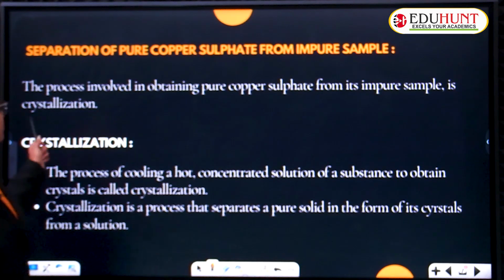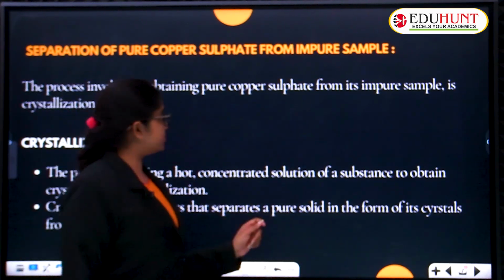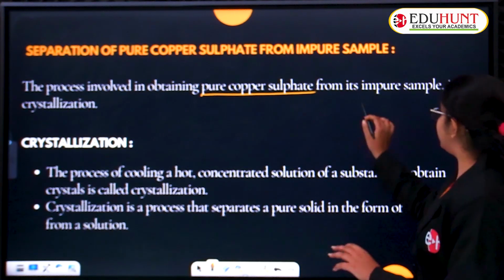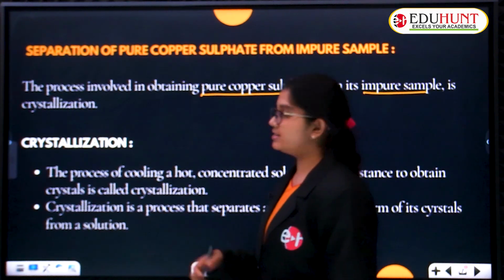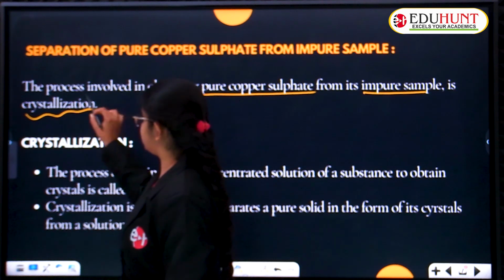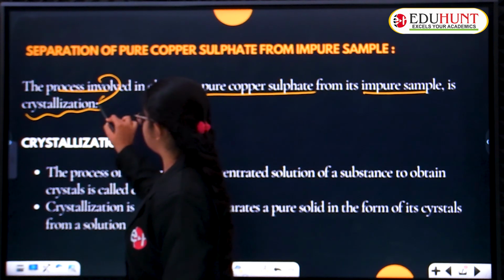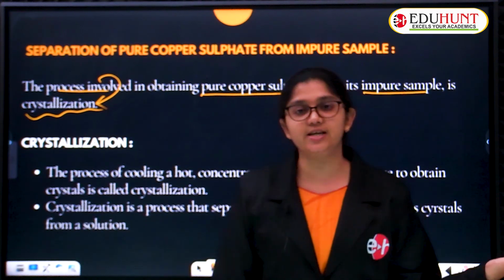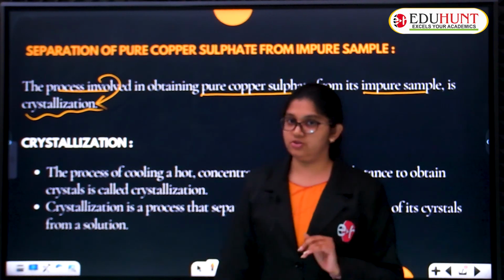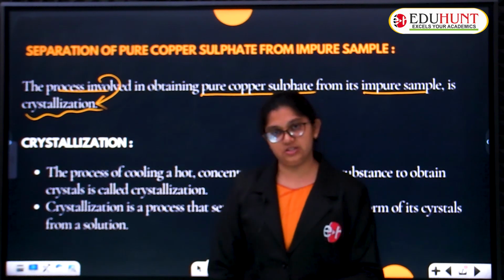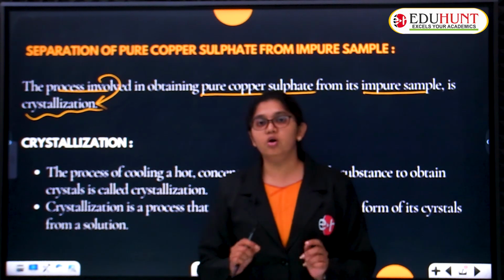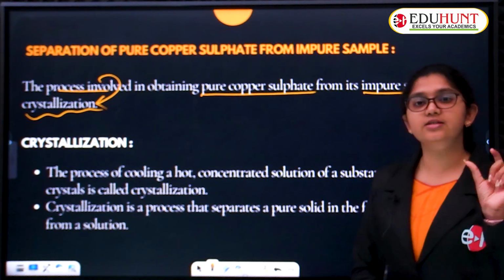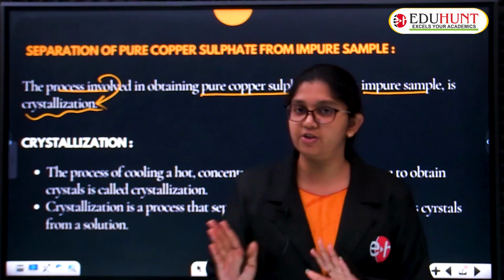The process involved in obtaining pure copper sulphate from its impure sample is nothing but crystallization. Remember the word, children? Crystallization. So, what are crystals? What is crystallization? We will see here. Now we are going to learn about the term crystallization, its definition and how it works.